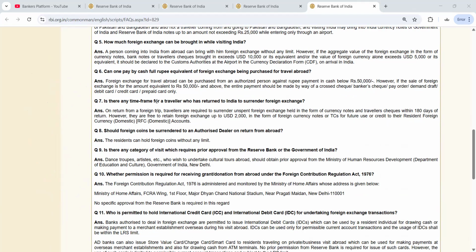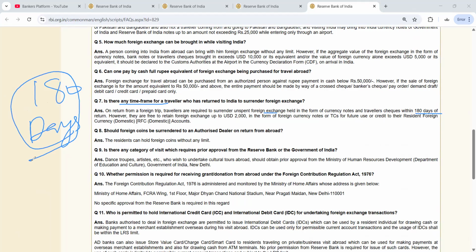So, is there any time frame for traveler who has returned to India to surrender foreign exchange? Very, very important question. On return from a foreign trip, travelers are required to surrender unspent foreign exchange, okay, held in the form of currency note and traveler check within 180 days. Okay, so when they are returning, within 180 days, always remember 180 days, within that they have to return the foreign currency.